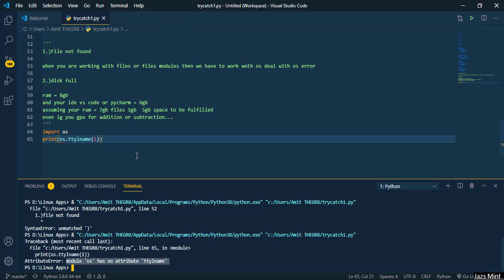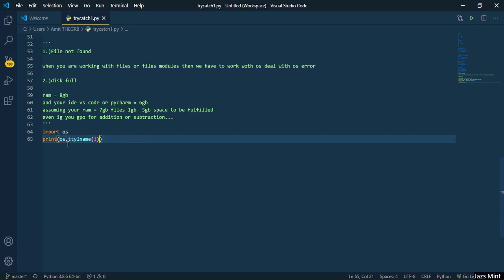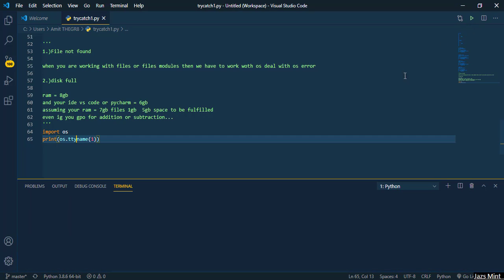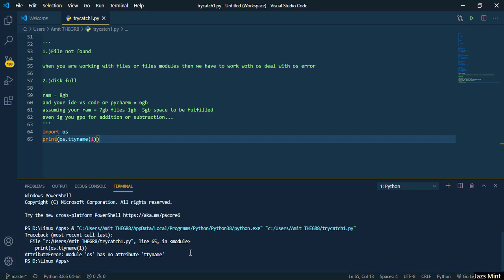TTYL, I'm sorry, this is not TTYL actually. Let me clear this one so that we'll get to see it better. So it's not TTYL, it's TTY name. So we'll execute this and let's see what it shows. Yeah, so you can see that module OS has no attribute TTY name.